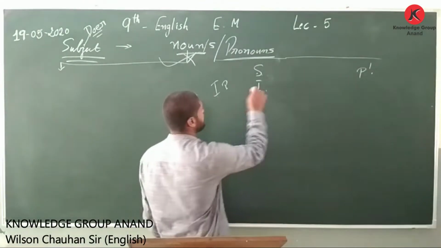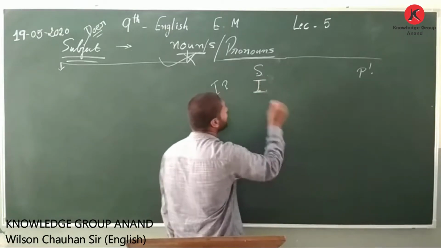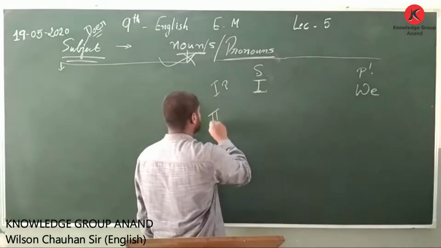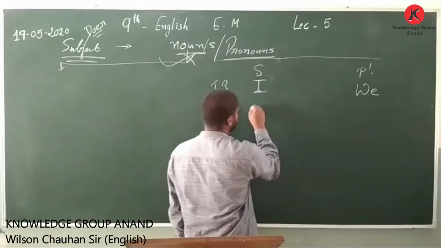So first person singular, I, is used for myself. First person plural is we. Then second person singular is you.